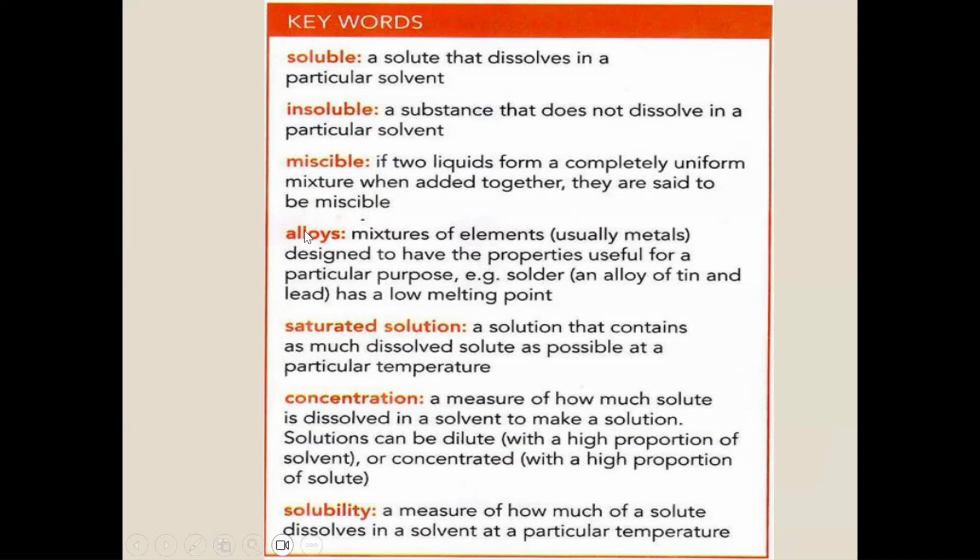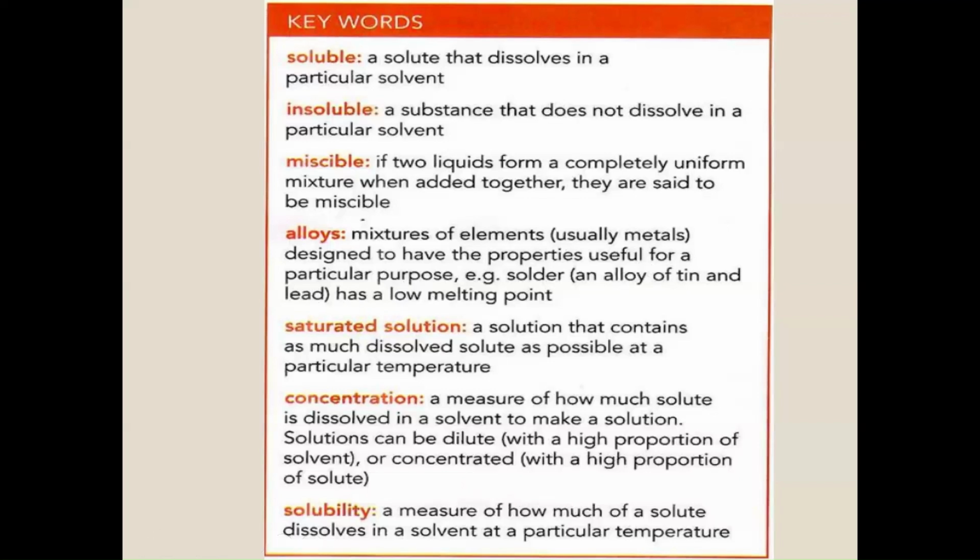Alloys, as we mentioned, are mixtures of elements, which are usually metals, and when they are added together, they gain more properties which are useful for particular purposes or for manufacture. For example, the alloy of tin and lead has a low melting point.